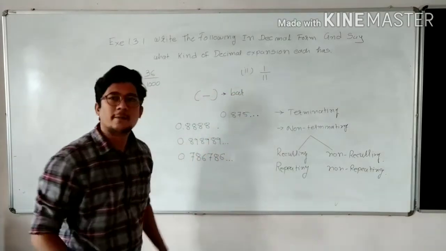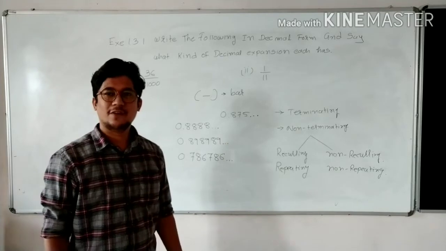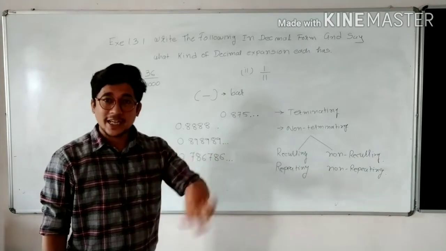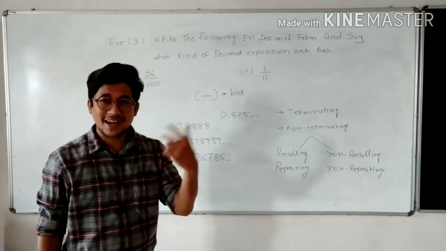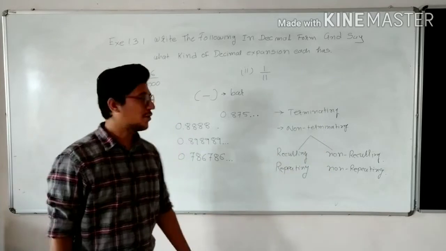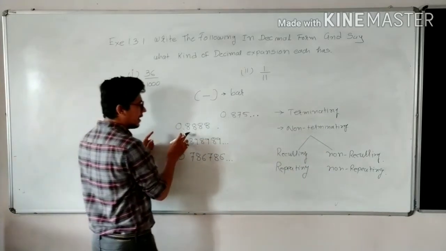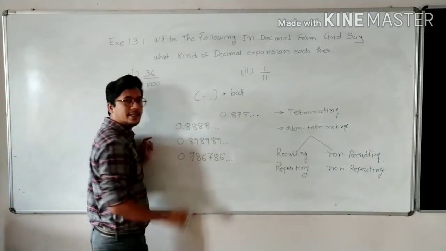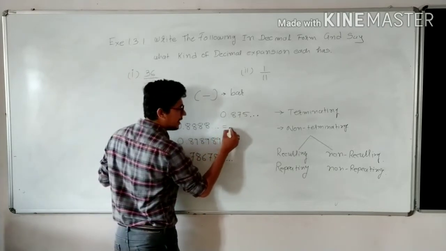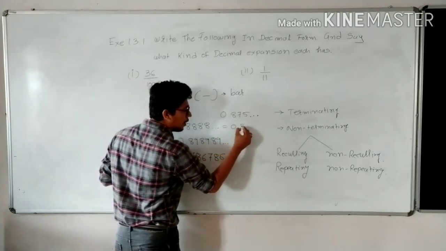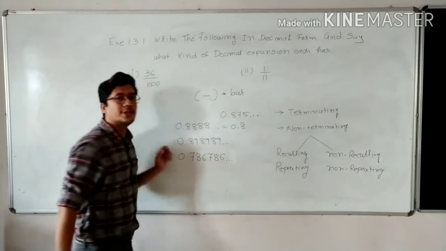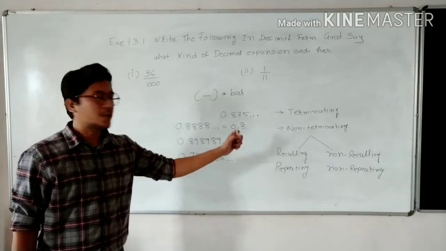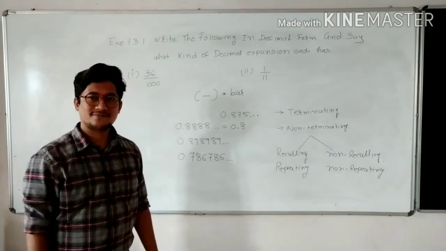Bar means repetition. If 8 is repeating continuously, you can write it as 0.8 bar. Why can you write 0.8 bar? Because 8 is repeating.